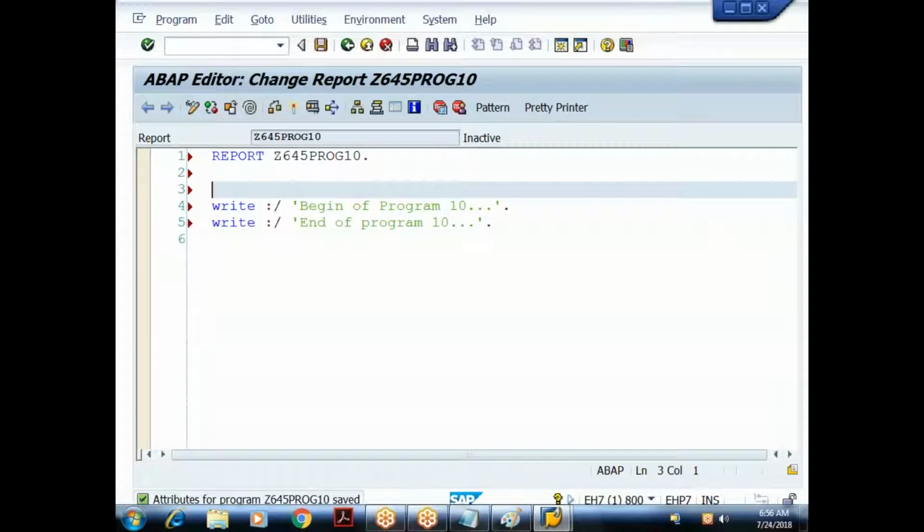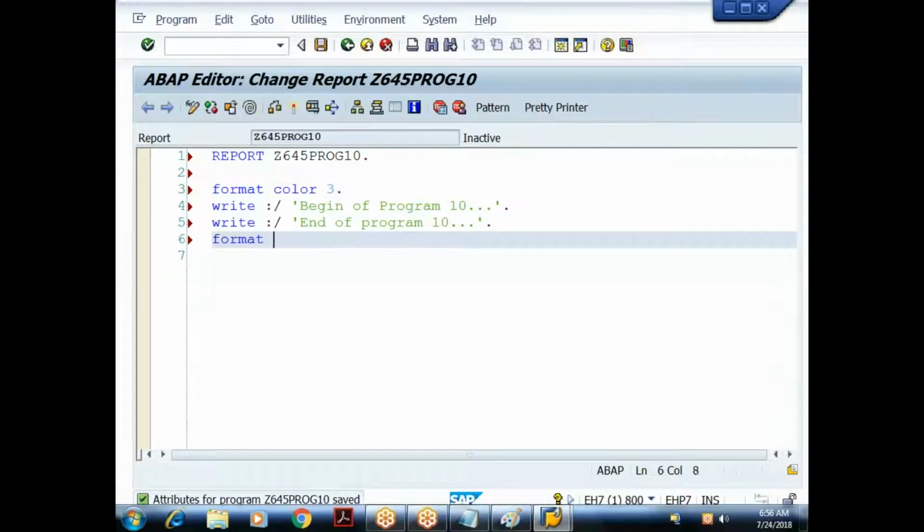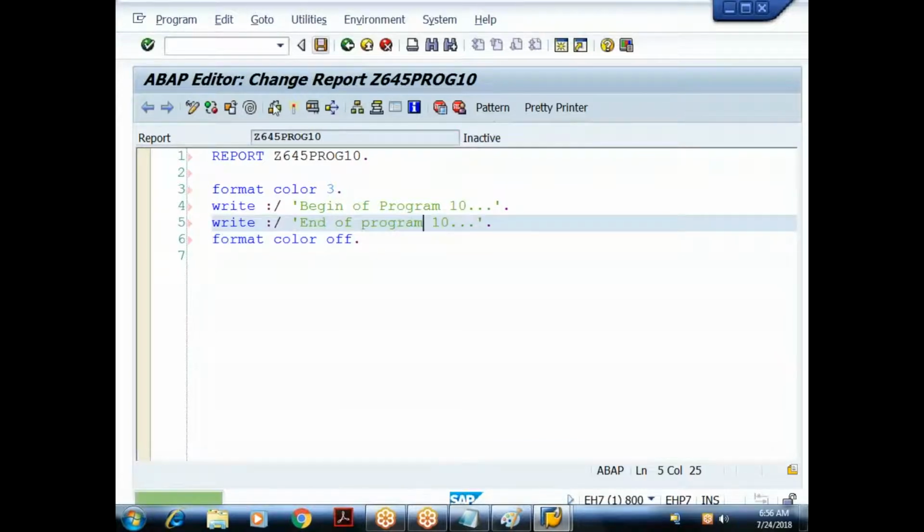Let me give some color. Already last week we have seen how to provide the color. So I'll say format color 3. The color ID can be any number between 1 and 7, and each color ID has some background color. So format color 3, and here I'll say format color off. Make sure that you activate this program. I can only call programs which are in active status. So let me check for syntax errors and activate.